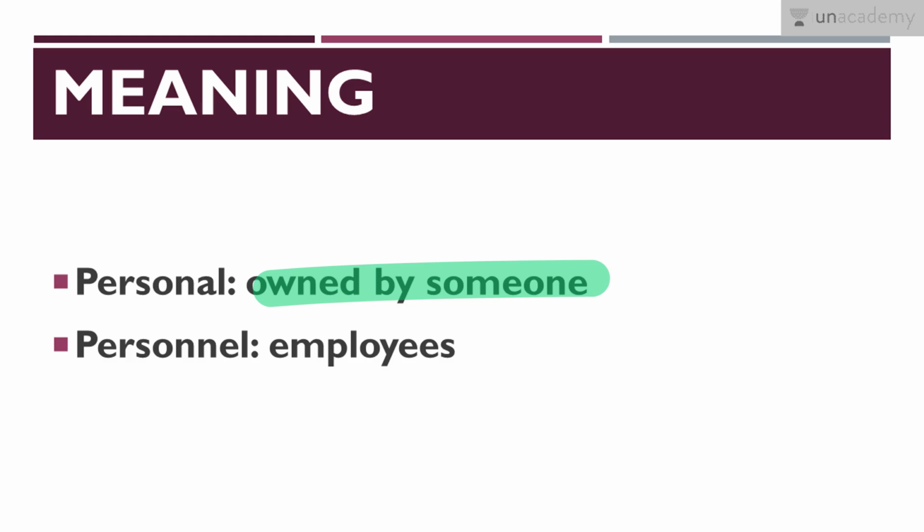For example, if I have some family issues, then they are my personal issues because I cannot openly talk to everybody about that. Therefore, personal means something that is confidential or that has to be kept private, or it also means something which is owned by someone. Now, personnel means employees.